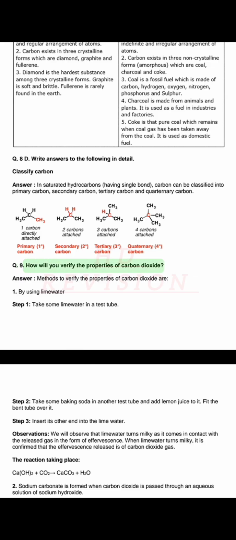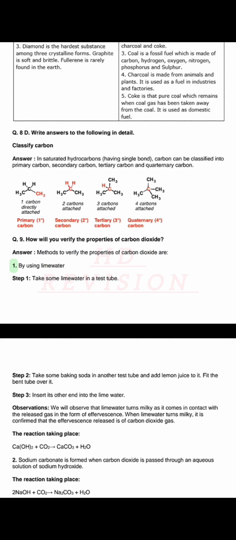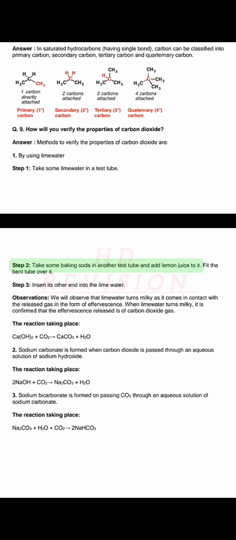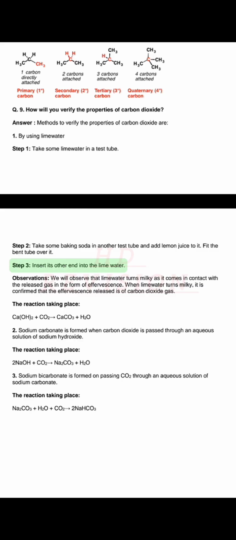Q. How will you verify the properties of carbon dioxide? Answer. Methods to verify the properties of carbon dioxide are: 1. By using lime water. Step 1. Take some lime water in a test tube. Step 2. Take some baking soda in another test tube and add lemon juice to it. Fit the bent tube over it. Step 3. Insert its other end into the lime water.